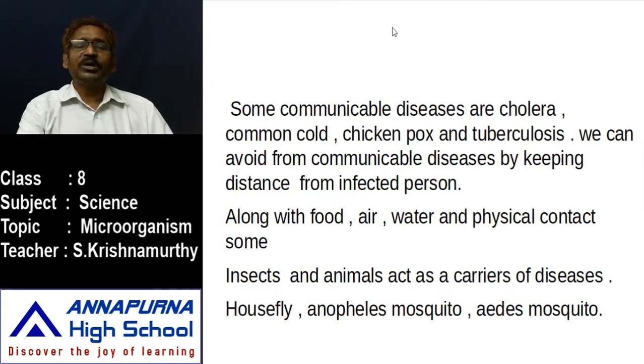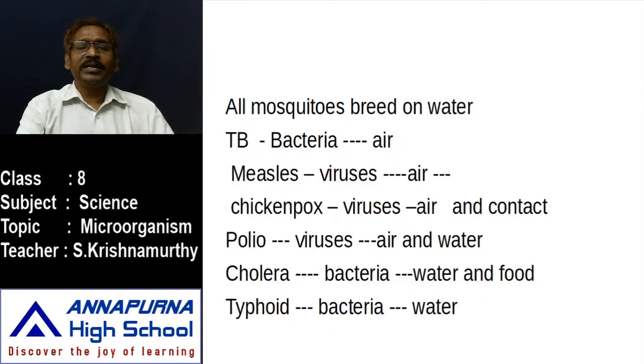House flies and mosquitoes fly on food material, on water, on fruits, on everything which is uncovered with a lid. While flying on the food materials, they leave some microorganisms. If we consume them, then those microorganisms enter into our body.